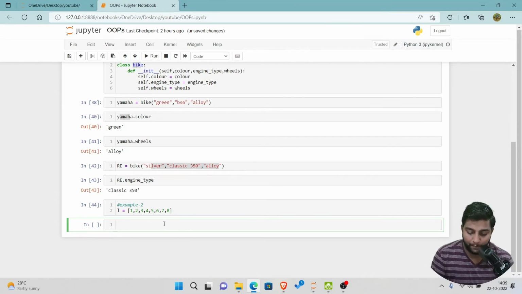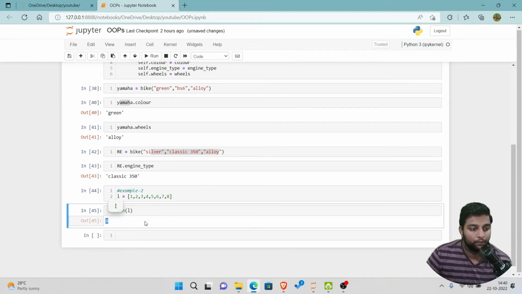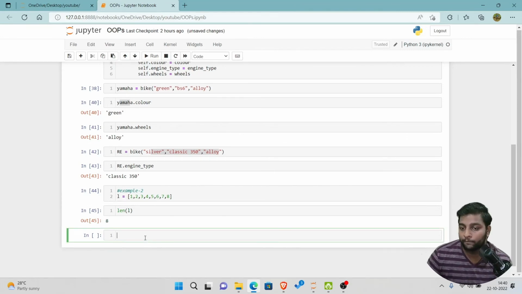If we just type length of L, we'll get it. So 8. You got it. So this is the normal way we execute the code. But how about object oriented programming? Using object oriented programming, how are we gonna execute this particular one?